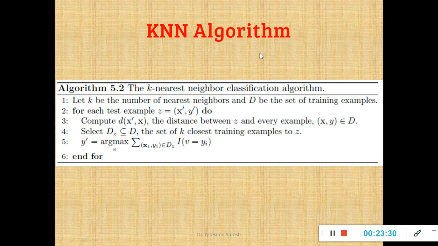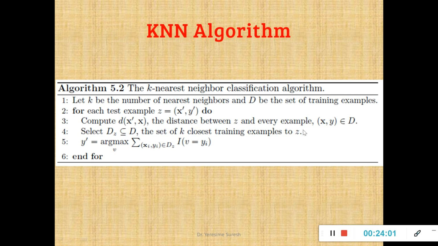Any classification algorithm requires a set of training examples and your target function or your testing record, fine. So let K be the number of nearest neighbors and D be the set of training examples. Please remember the first step: I am supposed to choose the value of K. If I indicate K is equal to 3, it indicates that while applying the classification, the termination condition is when the value of K reaches 3, that means 3 nearest neighbors, then I will terminate the algorithm.